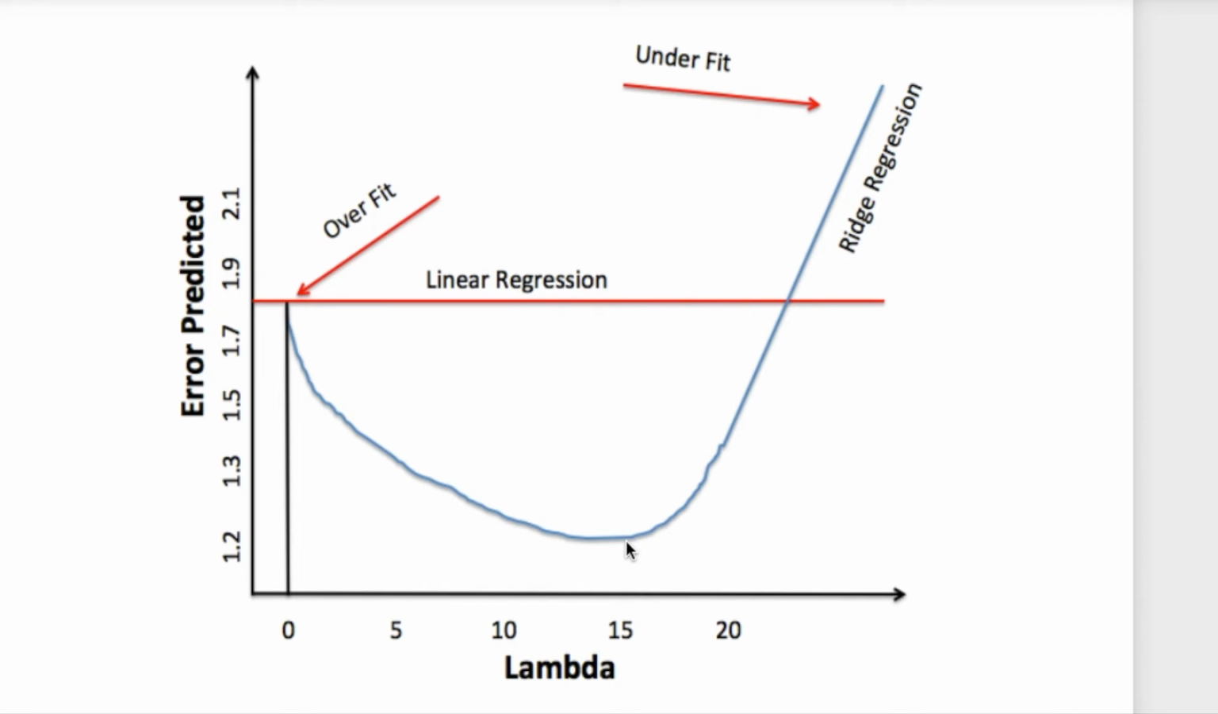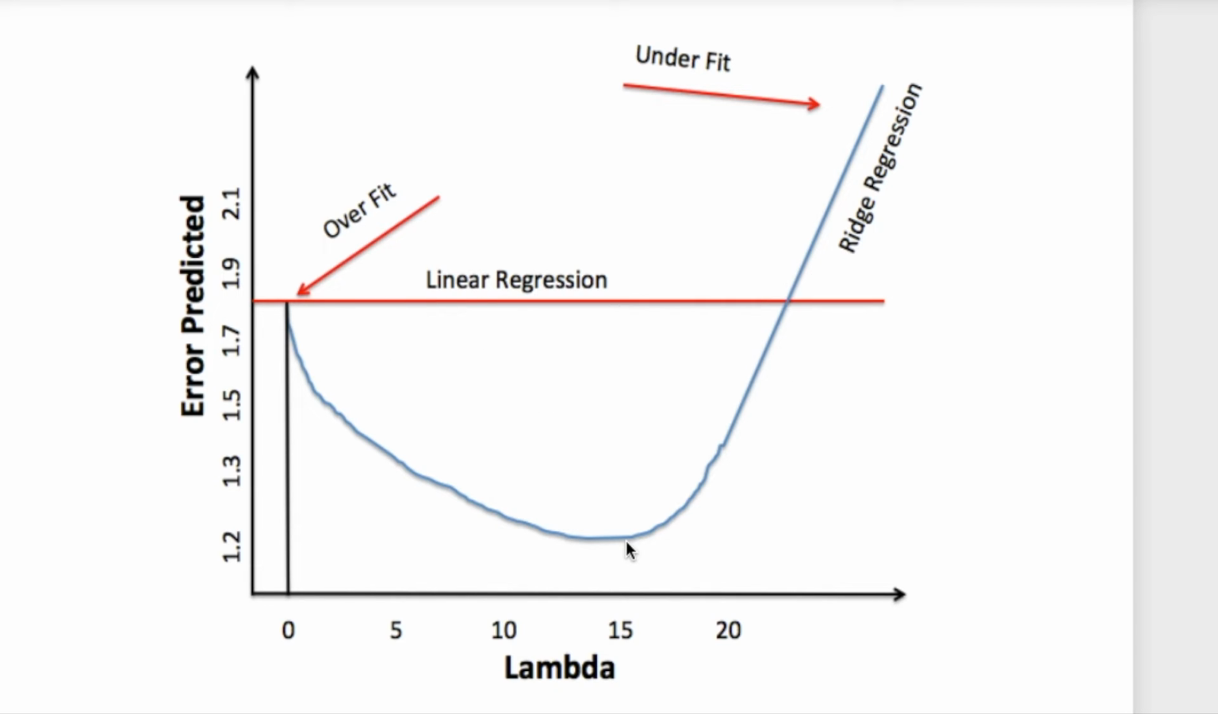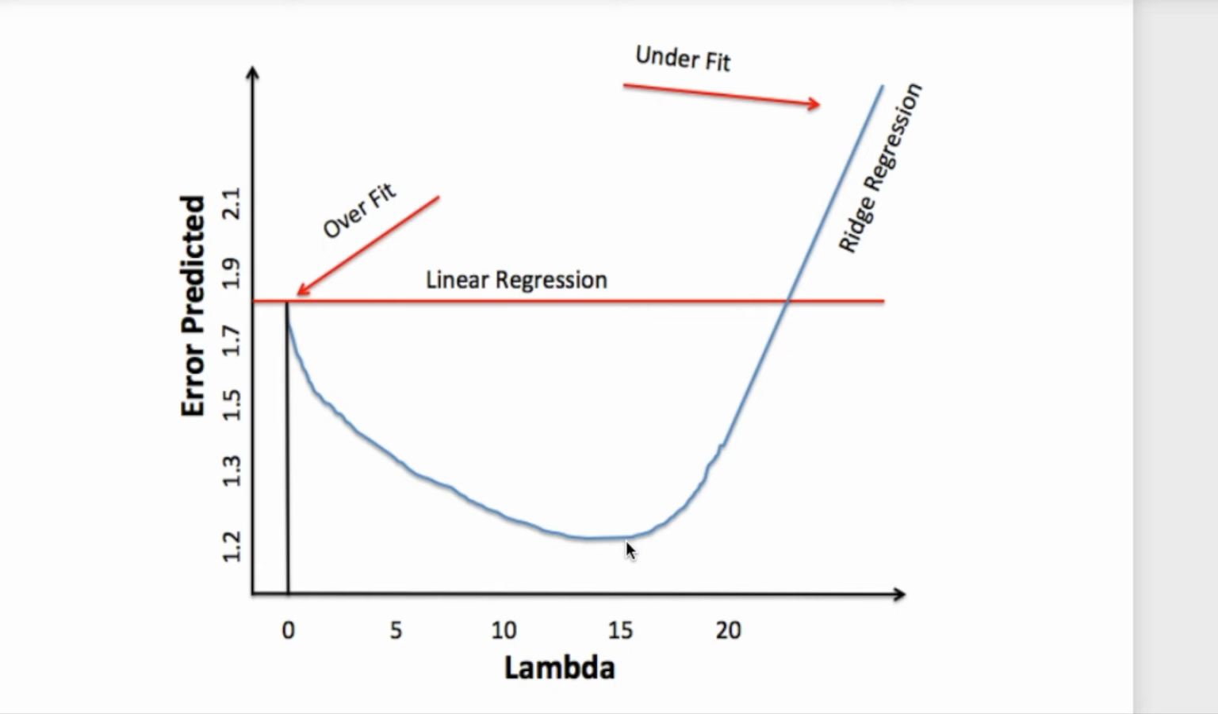So it means that we're trying to reduce the amount of error that we have, and in doing so we have to use our penalty term and increase that value. So we're penalizing our coefficients in order to get this lower error prediction. Ridge reduces the complexity, not the features. Okay, you're not removing any features with ridge. It's just shrinking their effects.